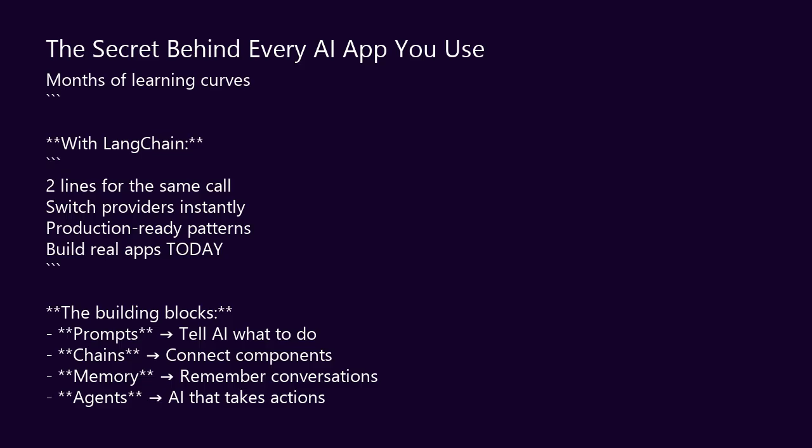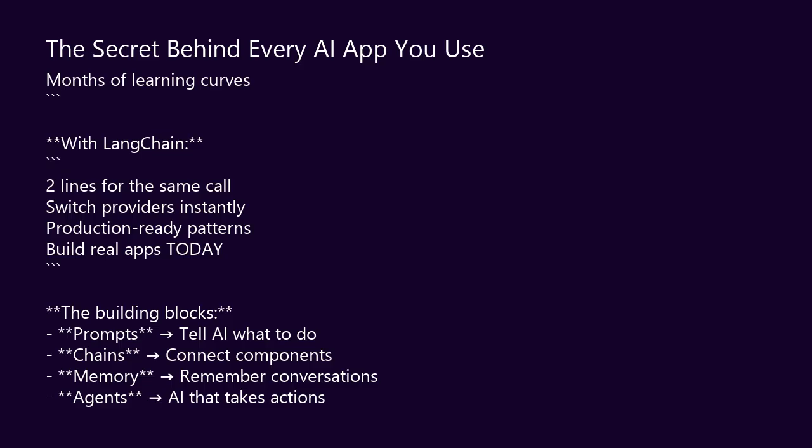Imagine you want to call an AI model directly. No framework, just raw code. You'd need to format HTTP requests, handle authentication headers, parse JSON responses, manage errors, count tokens. It's at least 30 lines of code for a simple hello message. Now imagine you want to switch from OpenAI to Anthropic. You'd rewrite everything. This is the pain that kept me stuck for months.